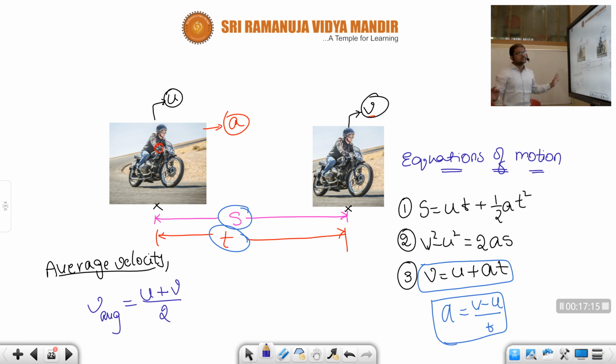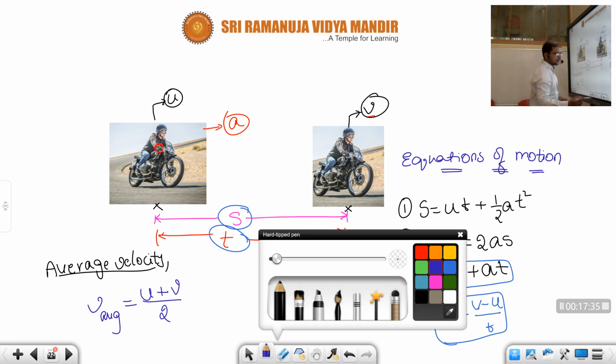That's it, children. u plus v by 2, that is the average velocity. When the bike is moving like this, it has an initial velocity and a final velocity. Now if you want to get the average of those two velocities, what will you do, children? u plus v by 2.